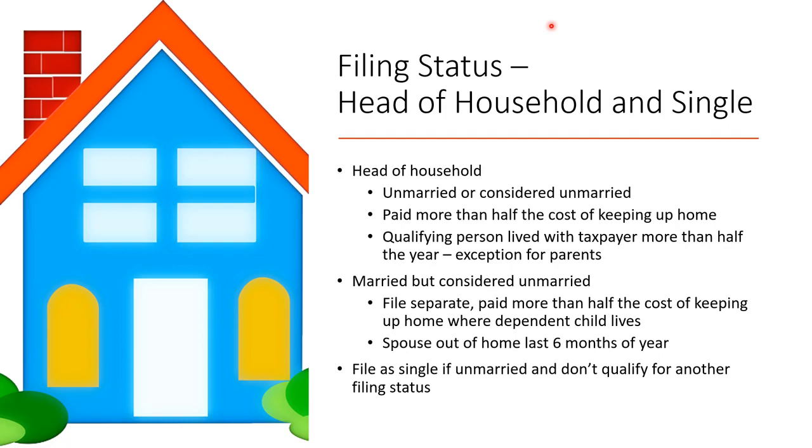The spouse is considered to live in the home even if he or she is just simply temporarily absent. The home was the main home of a child, stepchild, or foster child for more than half the year, and must be able to claim the child as a dependent. However, if they can't claim the child simply because the non-custodial parent can claim under an agreement between the parents, that does not prevent being considered unmarried or head of household.